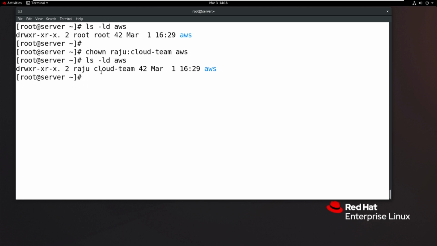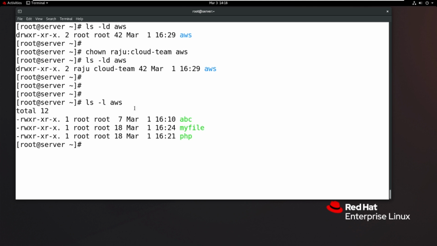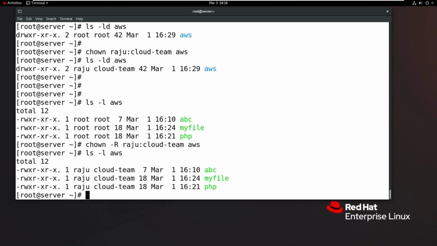Okay, so that is the chown command. But you may also want to change the subfiles and subdirectories. See that the AWS owner is Raju and the group name is cloud team. But if you check the subfiles of AWS, they are not affected, because I have not specified -R. If you want to change subfiles and subdirectories and everything, again the option is common for everything: -R, recursive. Then check it with ls -l. Now every file's owner is Raju and every file's group name is cloud team.